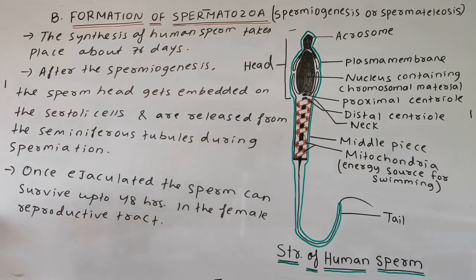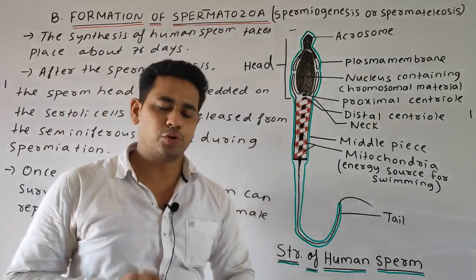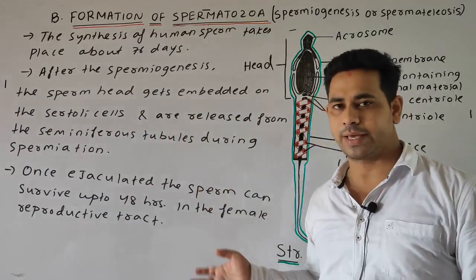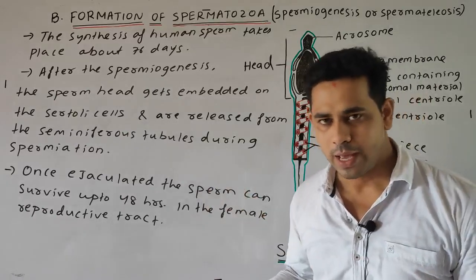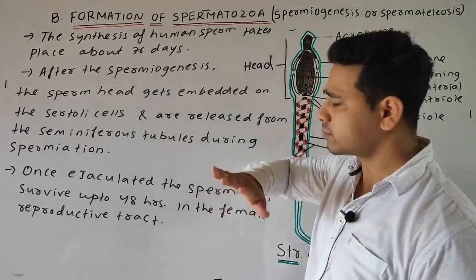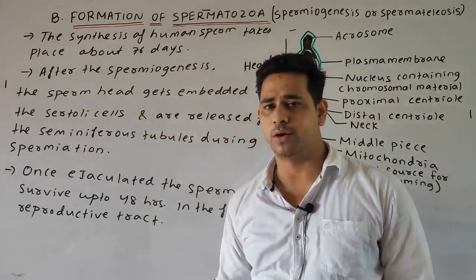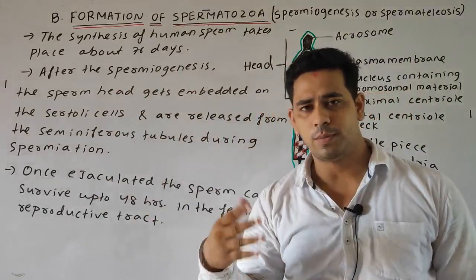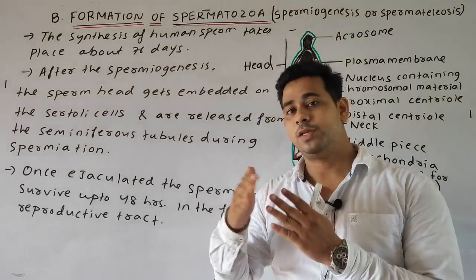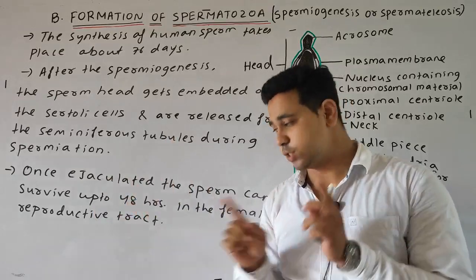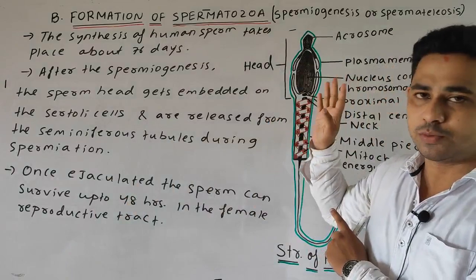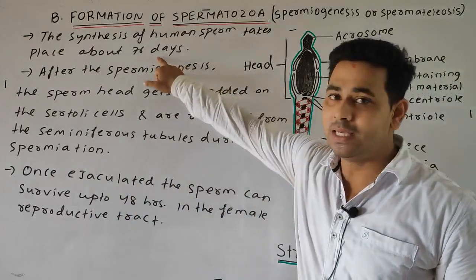Okay, so these are the post-changes, or the happenings that take place after the formation of the spermatozoa or the haploid sperm. What are the changes that we have discussed, and also the process of formation of spermatid, all this cumulatively, starting from the differentiation of the primordial germ cells up to the end of the synthesis of the spermatozoa, takes place completely in 76 days.